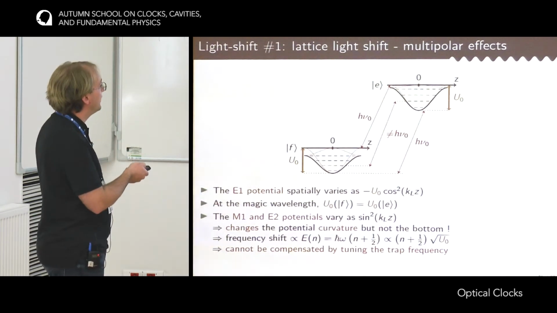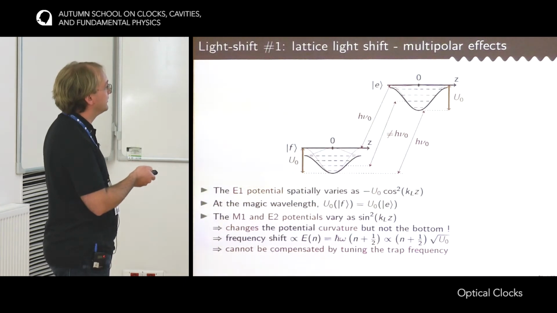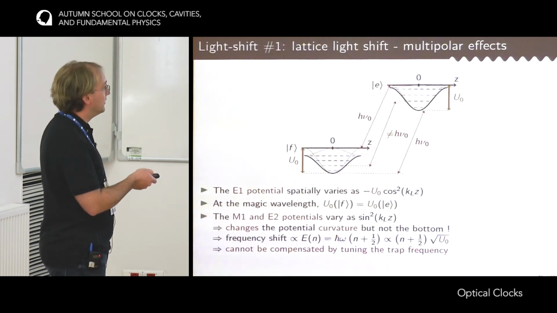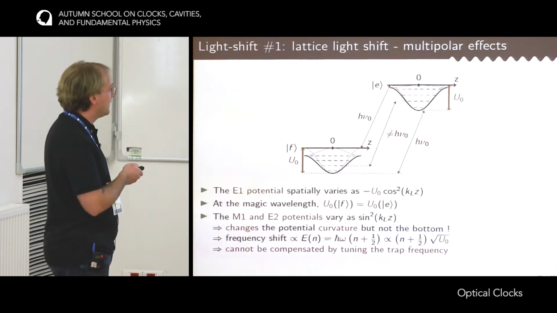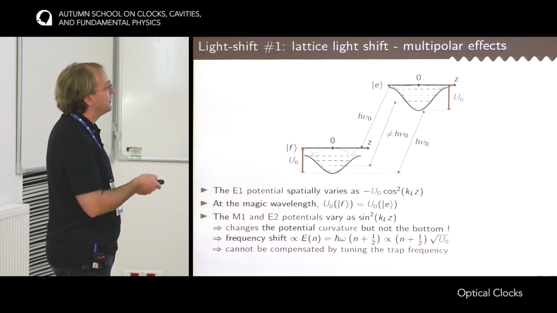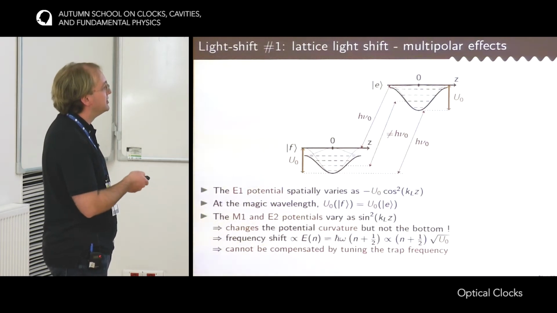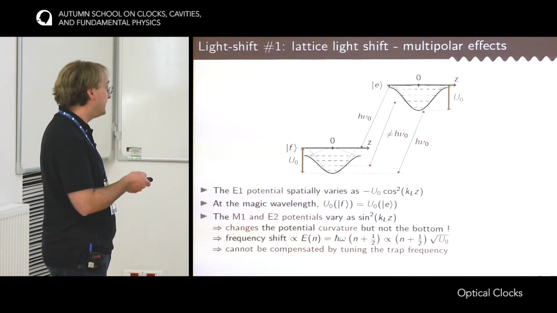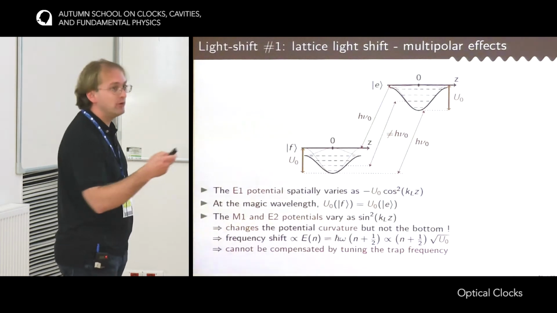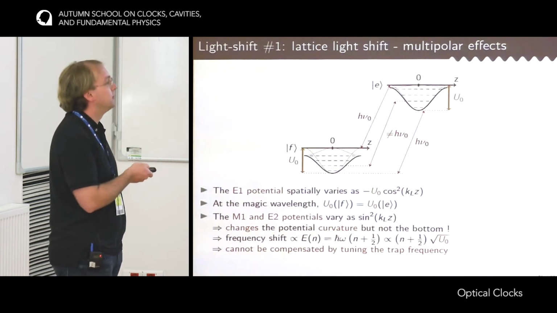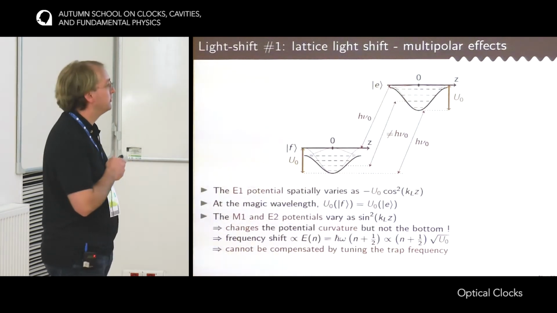So with this picture, you can quantify the energy shift, which would be proportional to the square root of the intensity multiplied by factors that depend on the temperature of the atoms. There are two problems with this frequency shift. The first one is that it goes like the square root of U. So having a very large lattice to have a big lever arm on U would not help so much because of the slow increase of the square root of U.